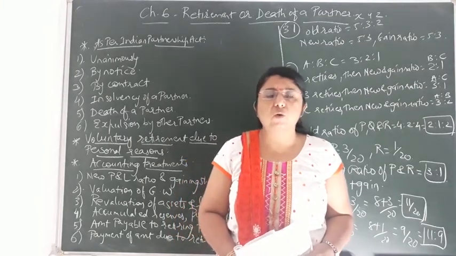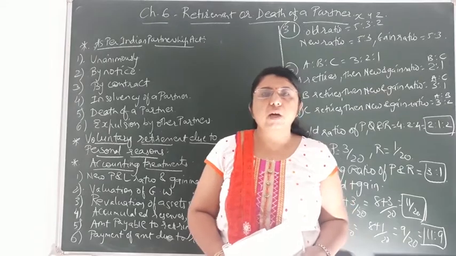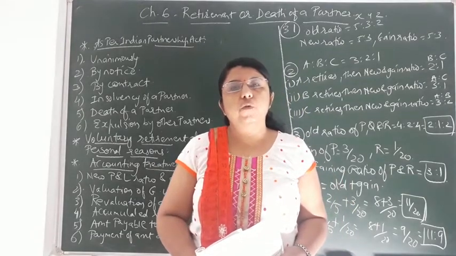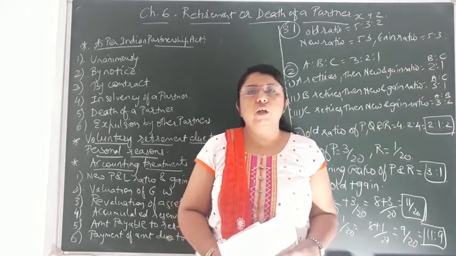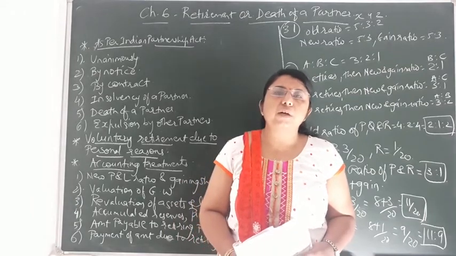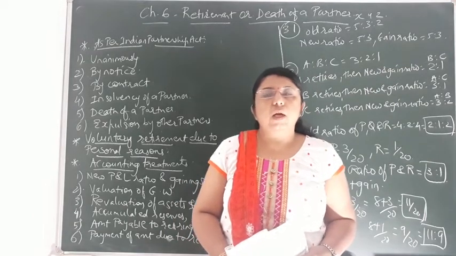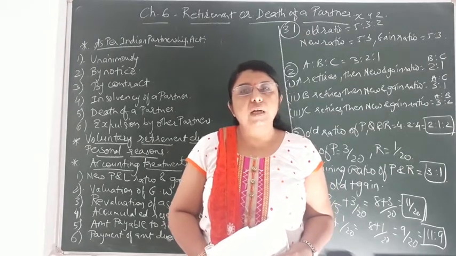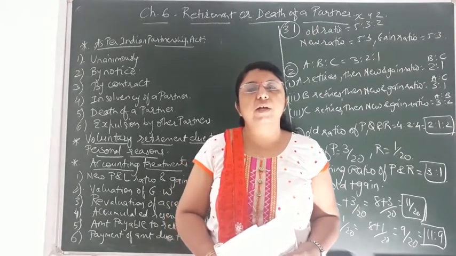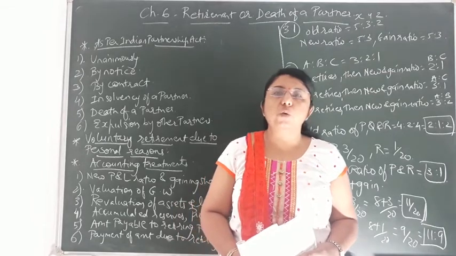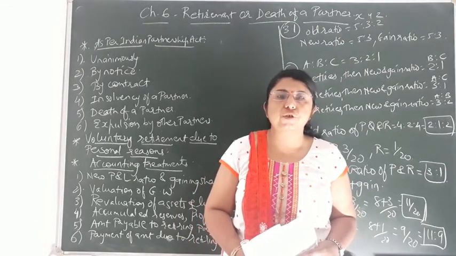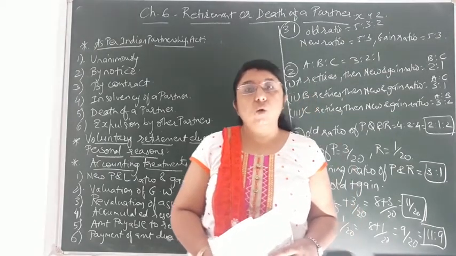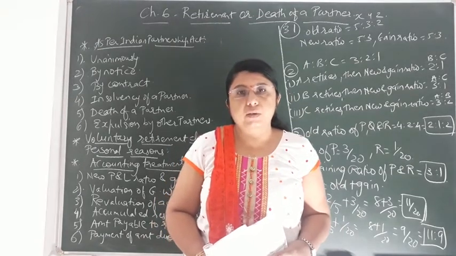In the same way, over here also we will be doing short sums related to finding the new profit and loss sharing ratio, gaining ratio, and accounting treatment related to goodwill, because these short sums would be helpful in the bigger sums, as the entries related to goodwill and finding the new profit and loss sharing ratio or gaining ratio will be required while doing the bigger sums.